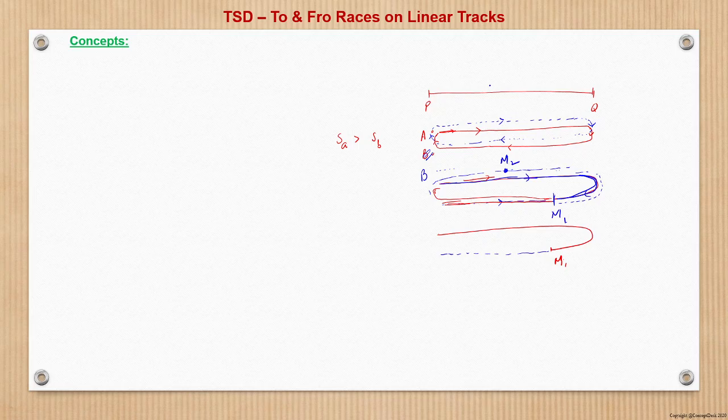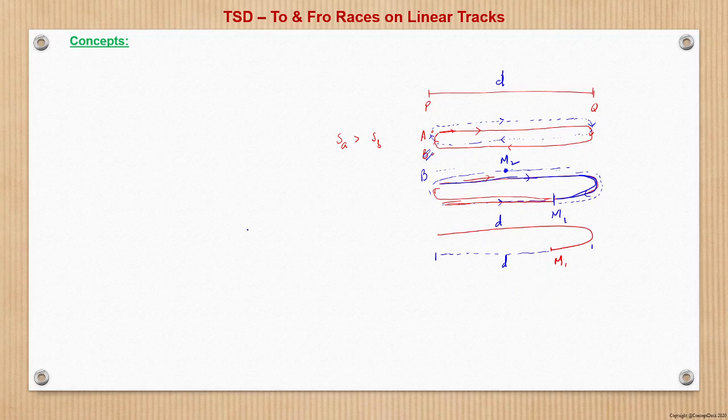If the total distance PQ is D, can we say that by the time they meet for the first time, together they have covered a distance of 2D? This one is D and this one is D, from here to here. So that is the first concept: when they start from the same point and run to and fro between given points, at the first meet they have together covered a distance of 2D.